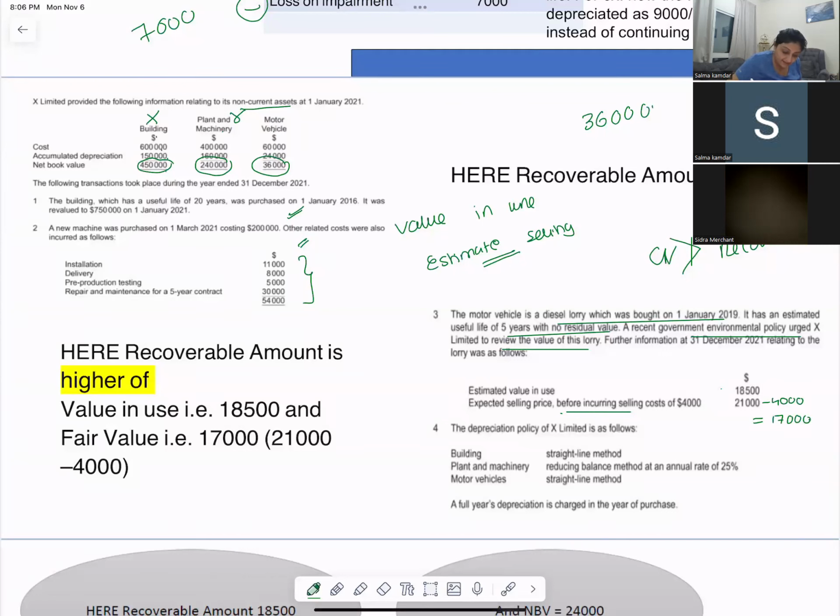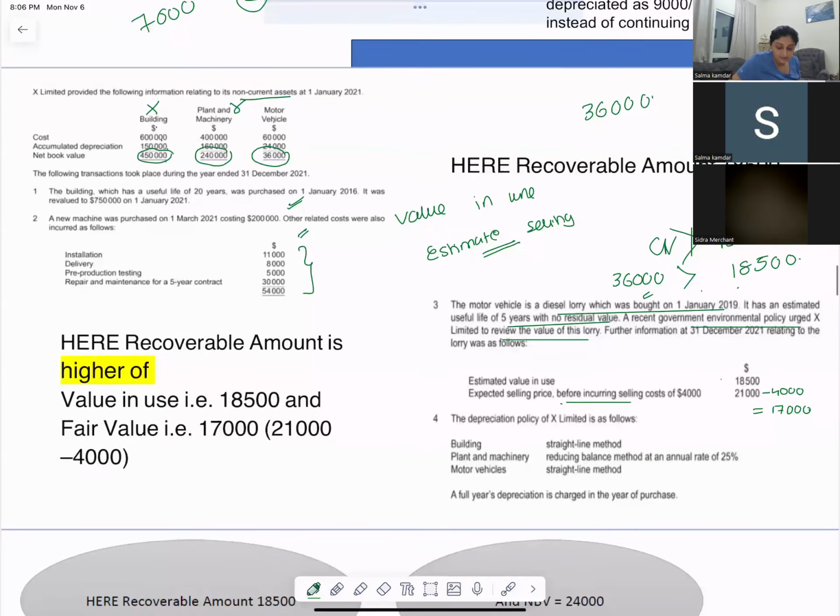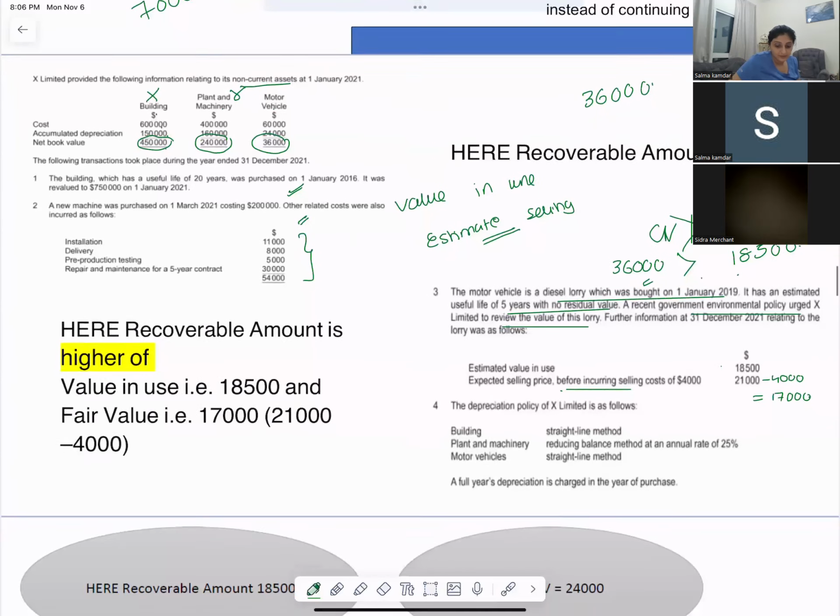So the carrying value is 36,000 and the recoverable amount is how much? Whichever is higher, so the value in use is higher, 18,500. So here the carrying value is more than the recoverable amount. It means that you have to impair the asset.